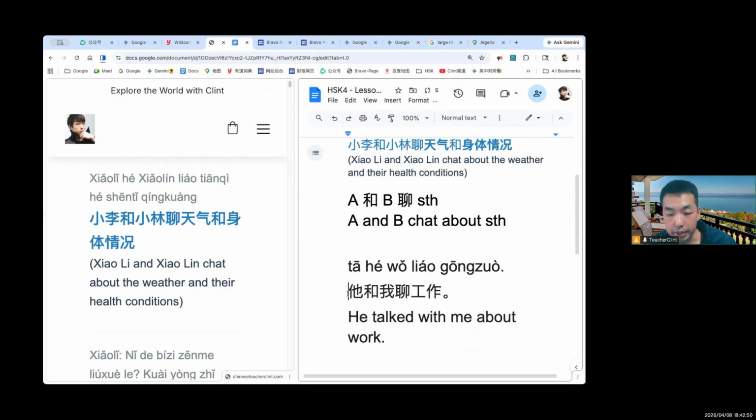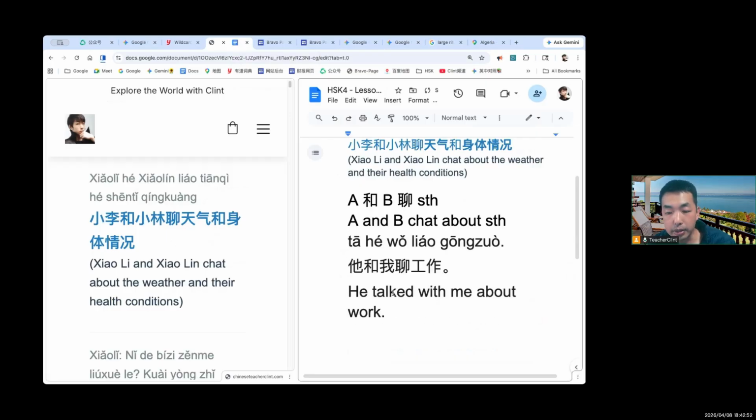So guys, now you see, he and I talk about work. He and I, use direct translation. Then it's much better for you to understand the sentence order, the word order in a sentence.